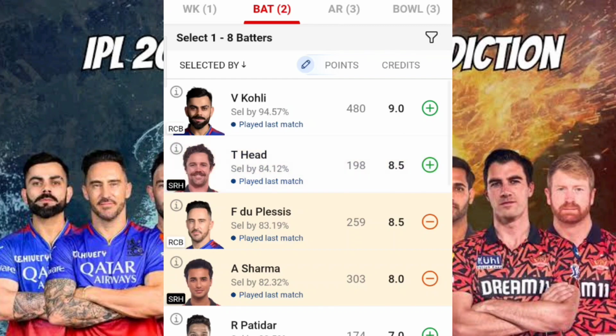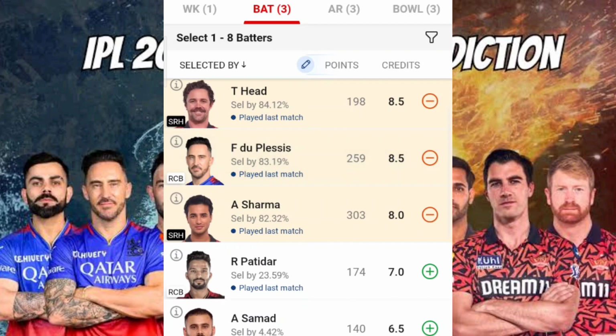Fine. So coming to Faf du Plessis. As I told you, he is in form, back to form. In the last match as well, I told you clearly that there were high chances that Faf would go for something very huge. The same thing happened in small leagues. A lot of people kept him as VC and would have got very good benefits.